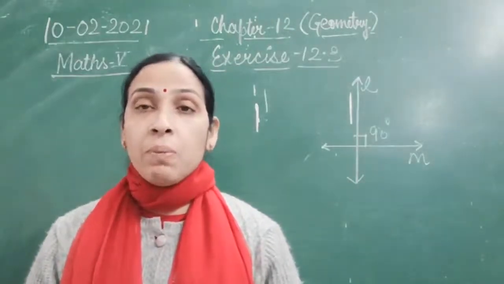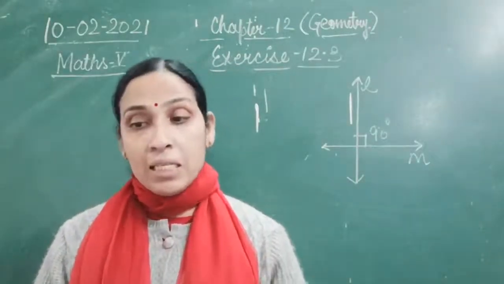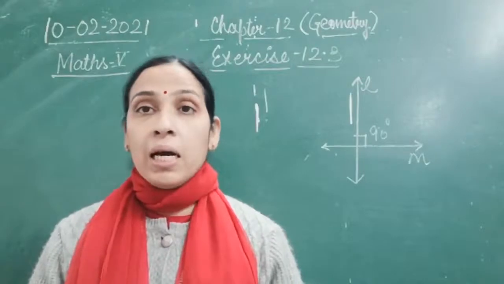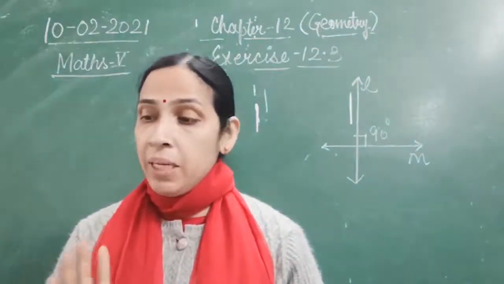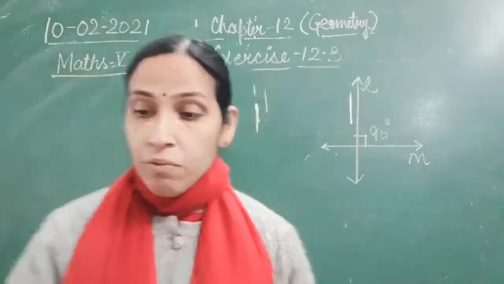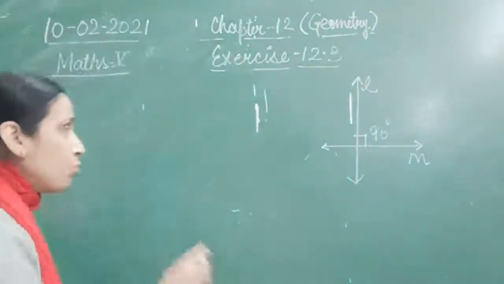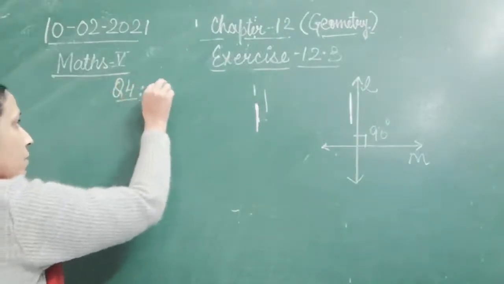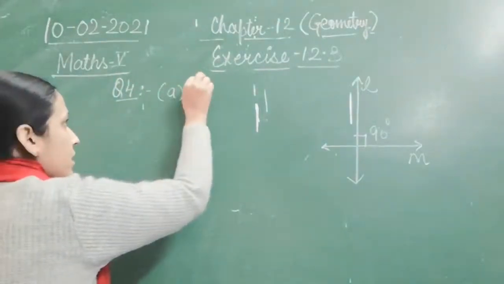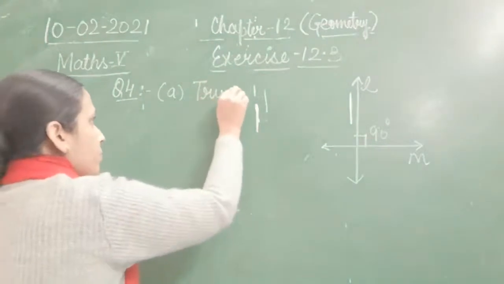Whenever two lines are there, either they are meeting at a point or they are parallel to each other, any one condition will be there. So here question number 4, A part will be true. Question number 4 of exercise 12.3, A part is yes, that is true.